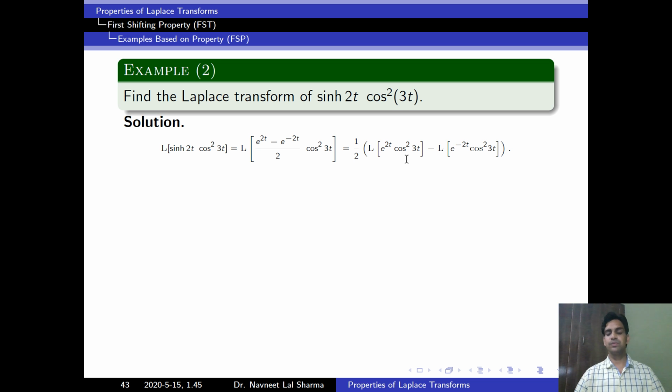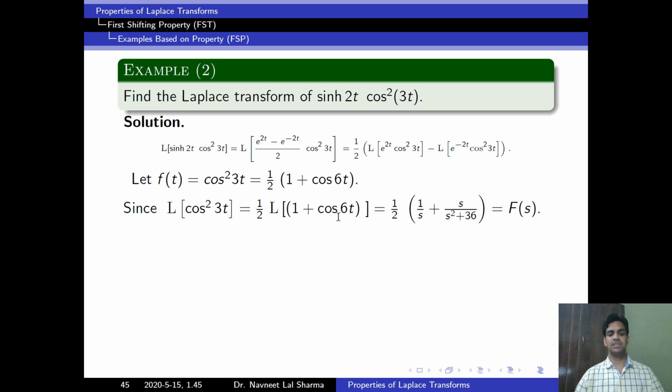So first we take f of t is equal to cos square 3t, then we have to find the Laplace of this function. But remember, we cannot find the Laplace of cos square 3t directly. So first we have to simplify this. Then we can rewrite this. cos square 3t is equal to 1 upon 2 into 1 plus cos 6t. Now we will take Laplace on both sides. Then we get this.